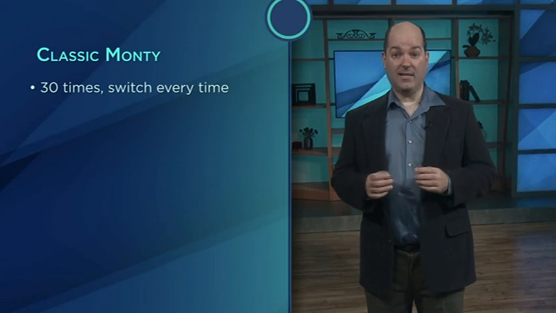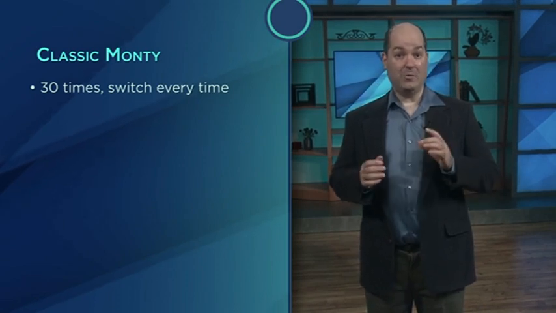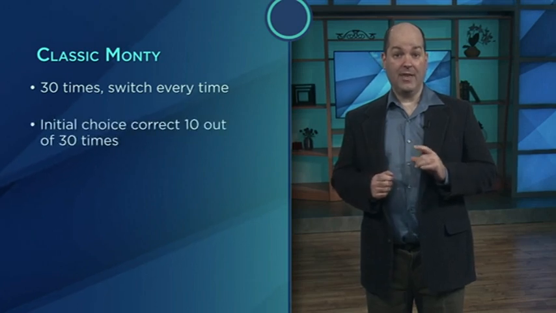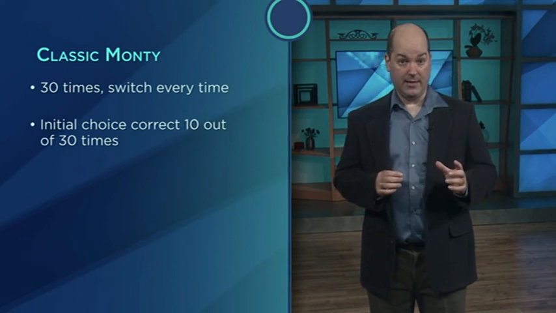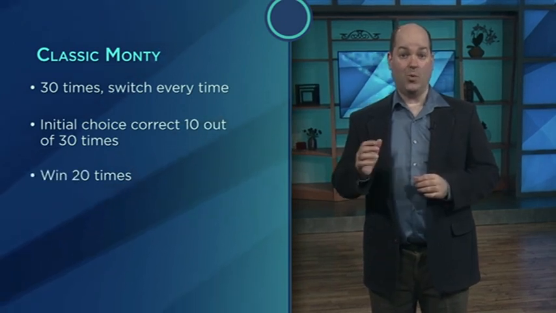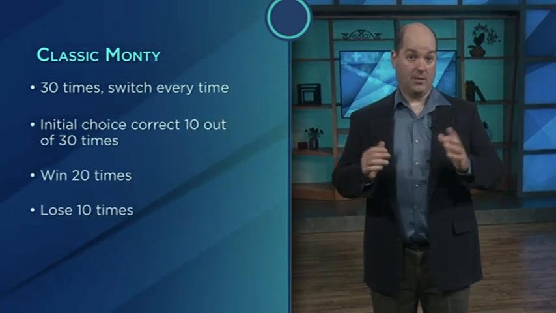Let's assign some numbers to this. Suppose we play classic Monty 30 times, and that we switch every time. Then our initial choice will be correct 10 times out of those 30, and that means we'll win 20 times and lose 10 times on average.